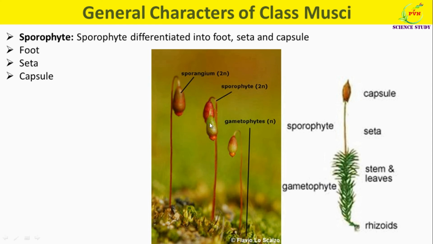Capsule is a complex structure and exhibits a high degree of specialization. It is differentiated into basal apophysis region, middle theca region and apical operculum region. Apophysis region is specialized in photosynthesis. Theca region is specialized in spore production, while the operculum region is specialized in spore discharge.